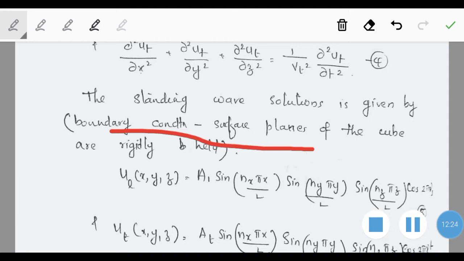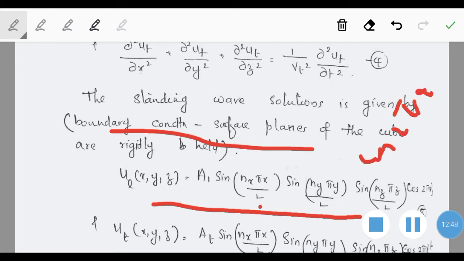Under this condition we get the expression for the wave in terms of uL of xyz as A1 into sin(nx π x/l), sin(ny π y/l), sin(nz π z/l) into cos of 2π νL t, as in the previous case.